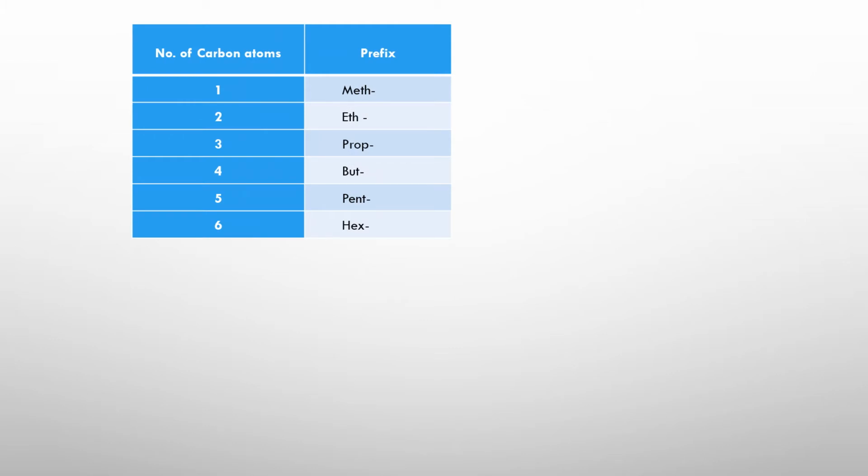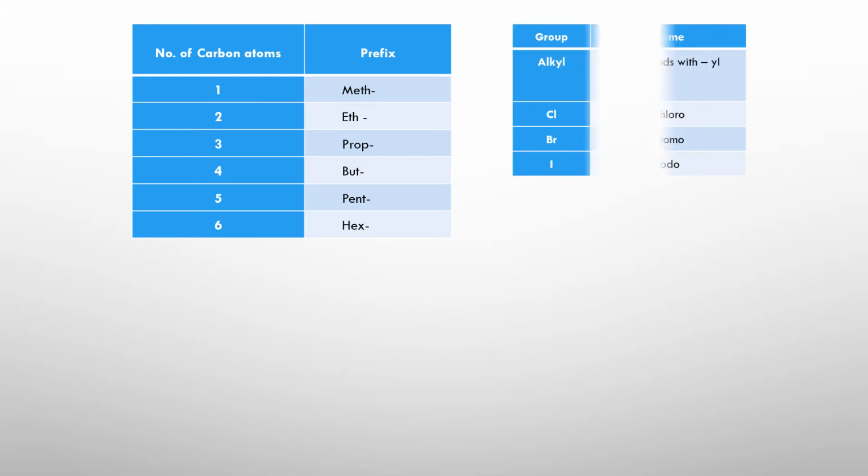Now we look at the prefixes. A prefix is a word that we are going to add in front of the main word. Now if any organic compound consists of one carbon atom, we use the prefix meth-. For 2 carbon atoms, it is eth-. 3 carbon atoms, prop-. 4 carbon atoms, but-. 5 is pent-, and 6 is hex-, and so forth.